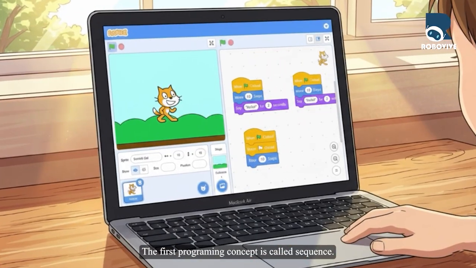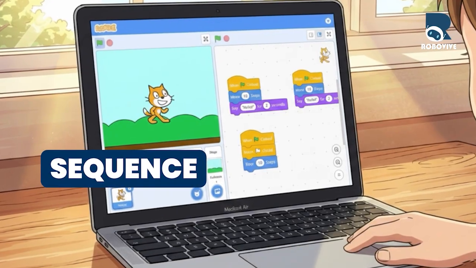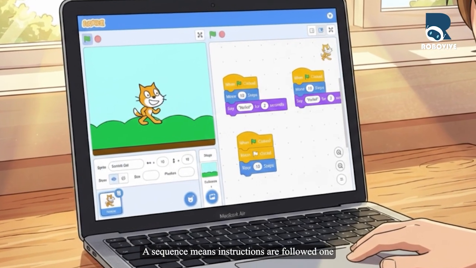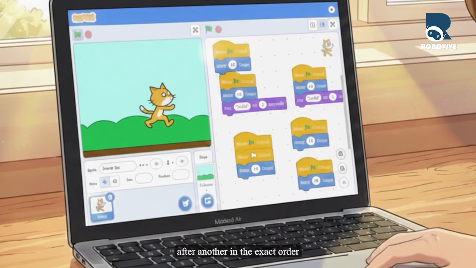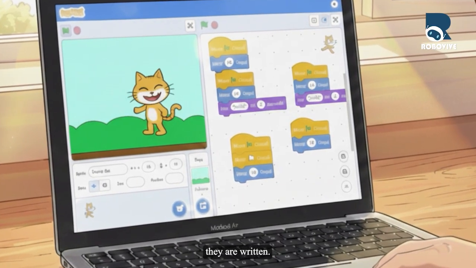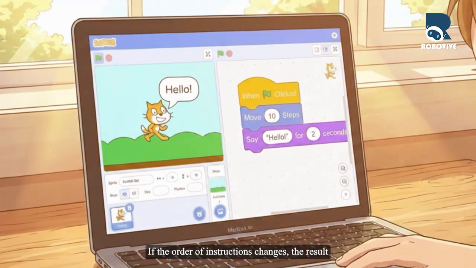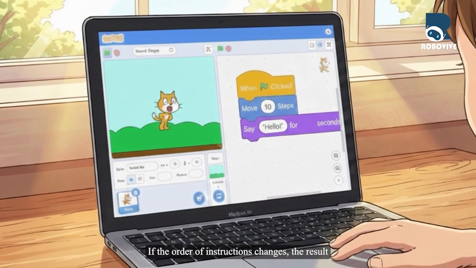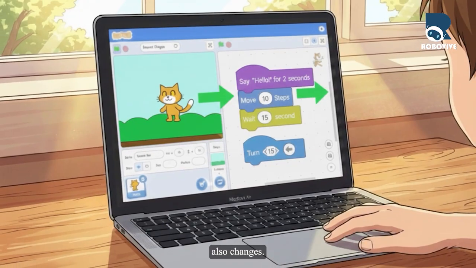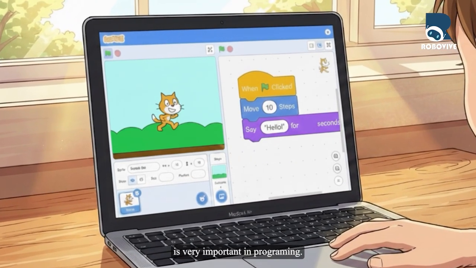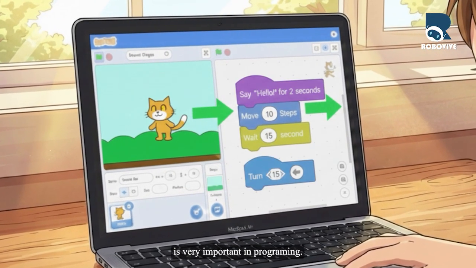The first programming concept is called sequence. A sequence means instructions are followed one after another in the exact order they are written. Computers always follow instructions step by step. If the order of instructions changes, the result also changes. That's why understanding sequence is very important in programming.